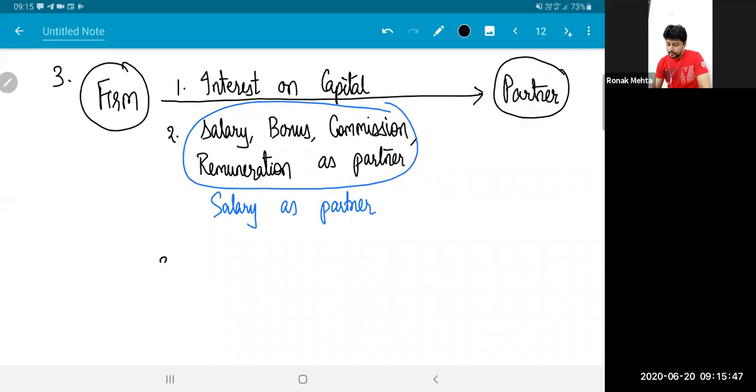And the third item is share of profit. Now, tell me quickly, share of profit, is it taxable for the partner or exempt?